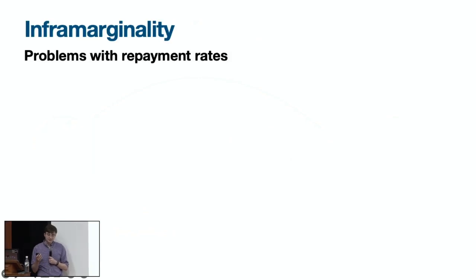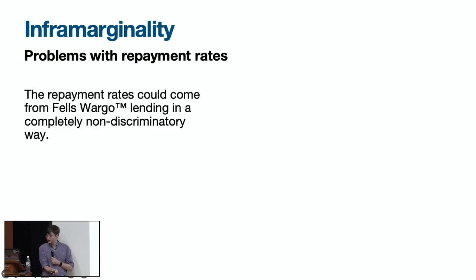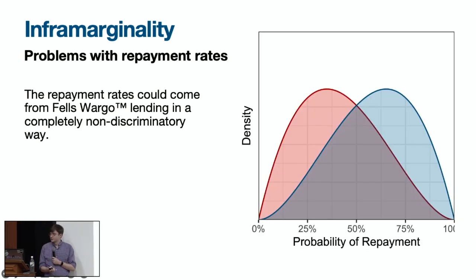Okay, so again, even the outcome test is not compelling evidence of discrimination in this sense. So it's entirely possible that Fels-Wargo is lending in a completely non-discriminatory way. So for instance, a common pattern that you see sometimes is that discrimination at an earlier stage means that only more than typically qualified minority individuals are even making it to the point of applying for loans. And so that means that the risk distribution, so the distribution of how likely people are to repay their loans, is going to be right-shifted for minority applicants. They're going to be more than typically credit-worthy. And so that's what's shown in this plot over here.